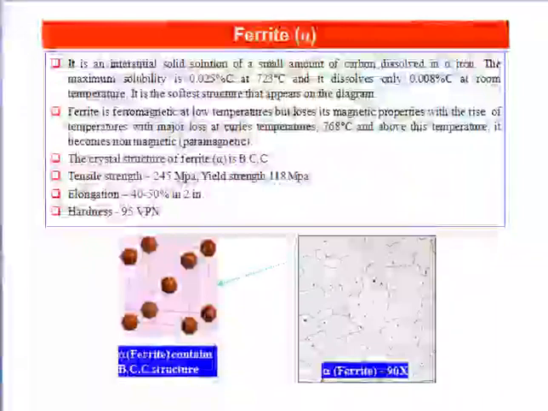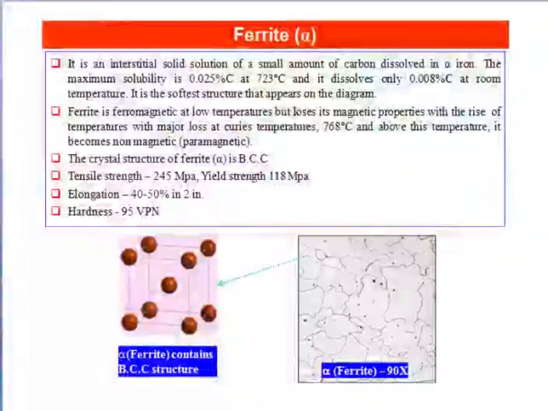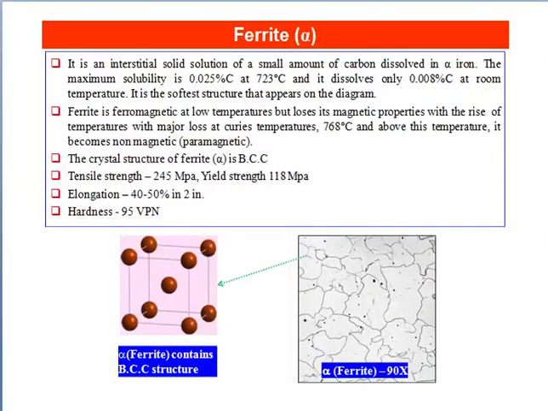Ferrite is one of the phases that appeared in iron carbide phase diagram. It is an interstitial solid solution of a small amount of carbon dissolved in alpha iron. The maximum solubility is 0.025% carbon at 723 degrees Celsius, and it dissolves only 0.008% carbon at room temperature. It is the softest structure that appears on the diagram.